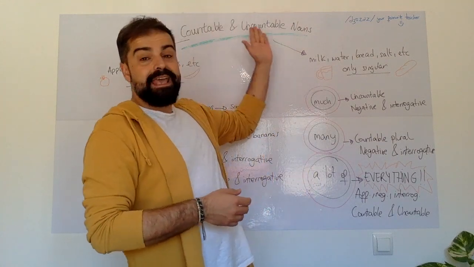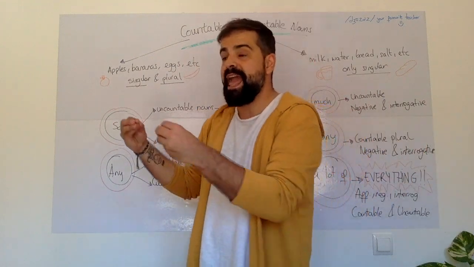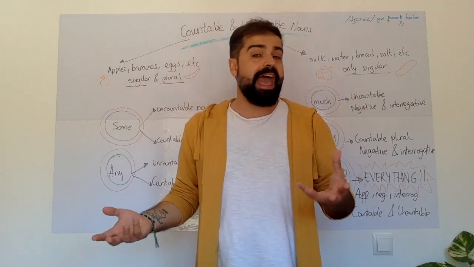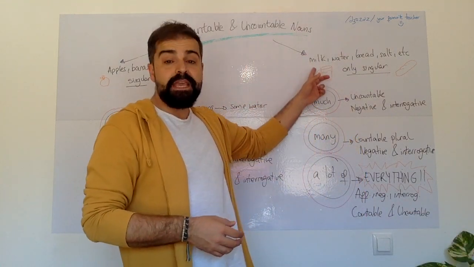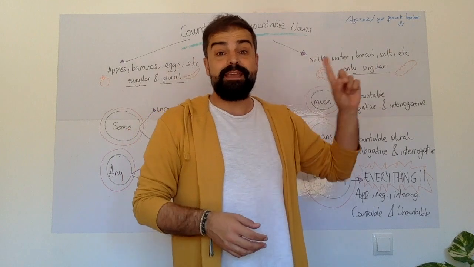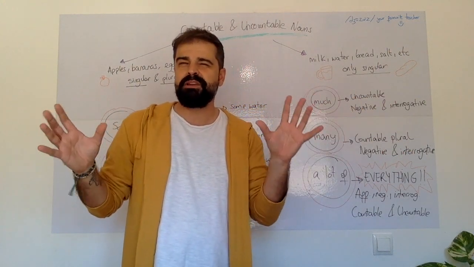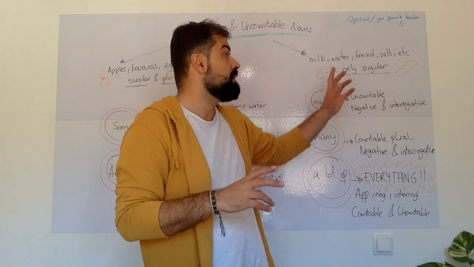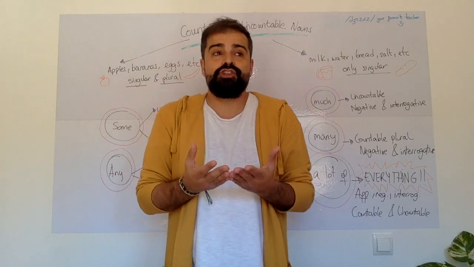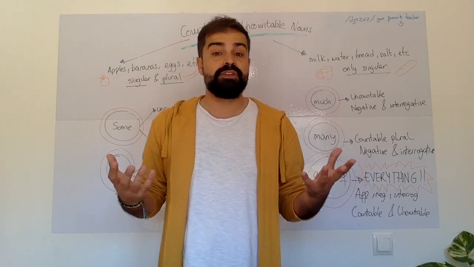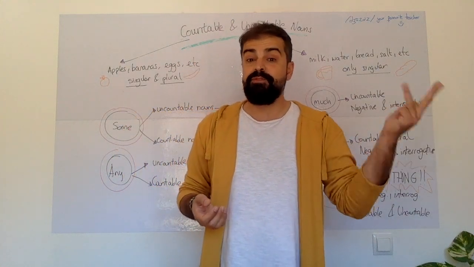What about the uncountable nouns? Uncountable nouns are right the opposite. If you can count a countable noun, you cannot count an uncountable noun. So easy. For example, words like milk, water, bread. Yes, bread is uncountable. Bread, cheese, and other words that maybe in Spanish are a bit confusing, in English are uncountable. Salt, sugar, etc. How do you know if it is uncountable? So easy, because you cannot say one milk, two milks, three milks, four milks.